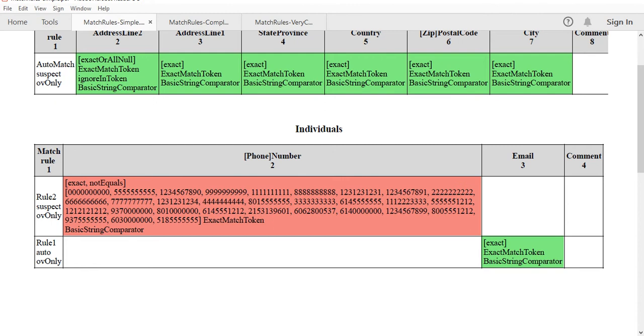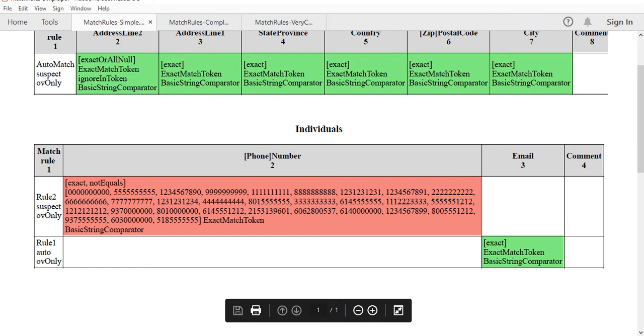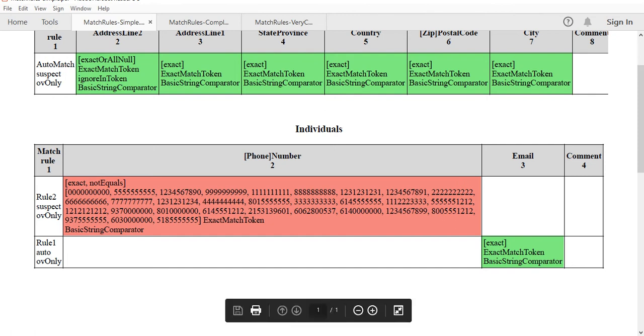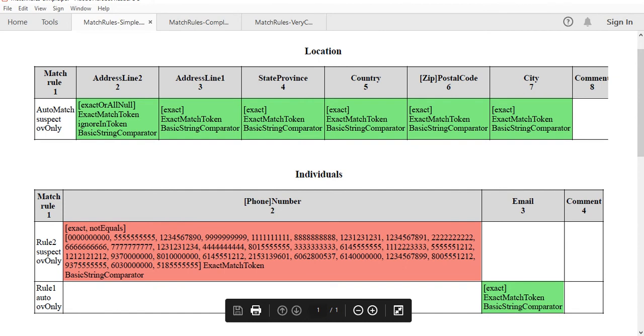In the phone number cases or date of birth cases, we generally consider that some of the numbers may be invalid and may not be part of the match token. So you have to write it in this way to ignore those numbers. Let's say a phone number starting with 00 is not acceptable. So such kind of possibility is there. So not only can phone number and email be an exact match, you can put one as suspect and another as auto match. Let's say phone number is auto match, then email we can say suspect. Similarly, email can be auto match and phone number can be suspect. That is possible. Okay, this is a very simple rule we can define in our configuration.